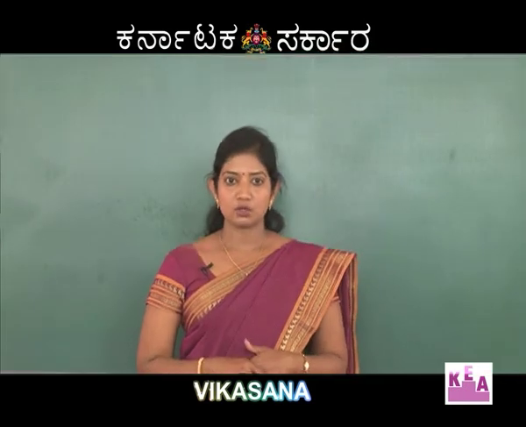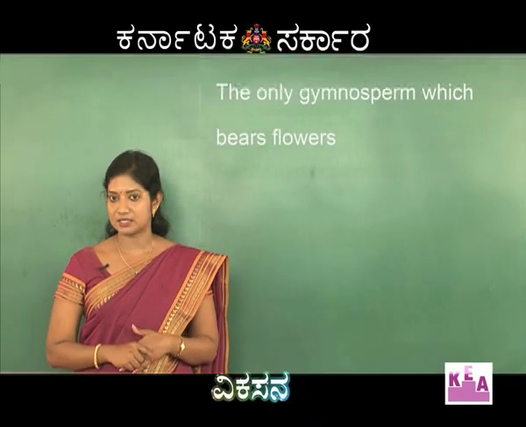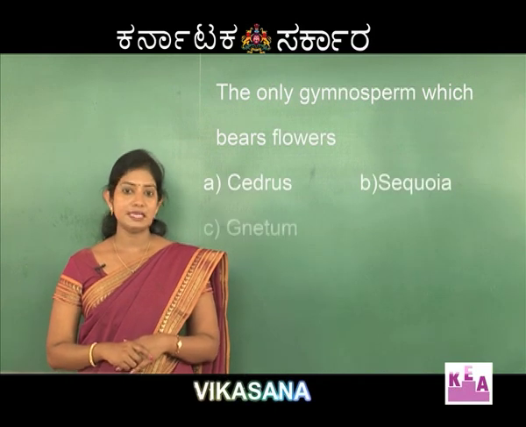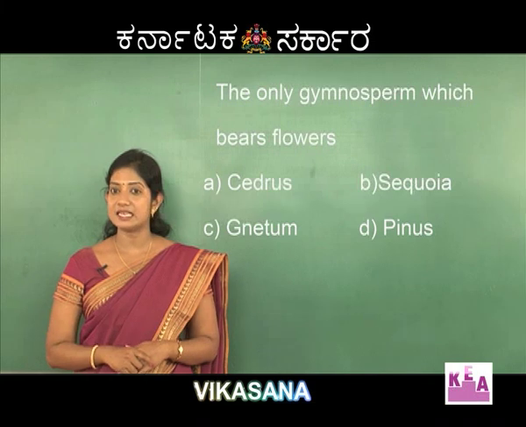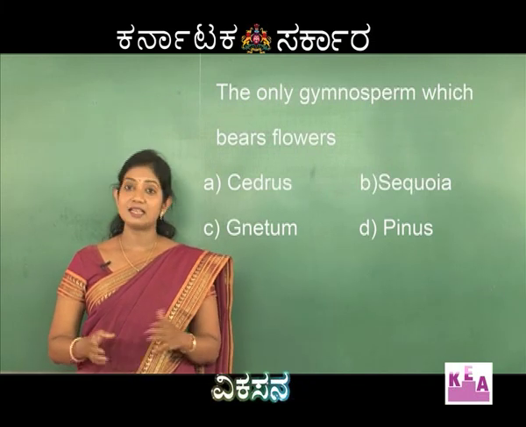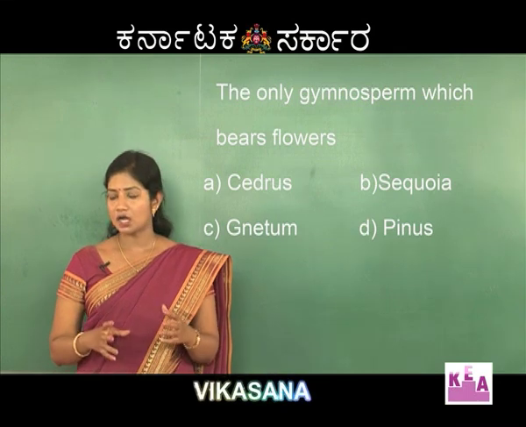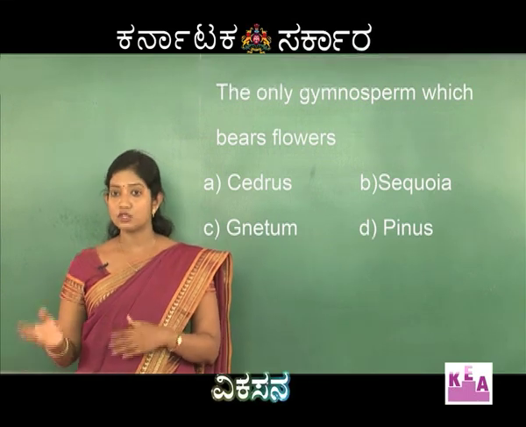The next question, students. The only gymnosperm which bears flowers, options are Cedrus, Sequoia, Gnetum and Pinus. Here the right answer is Gnetum. Gnetum is basically considered as a link between gymnosperms and angiosperms, because it shows certain features which resemble even angiosperms.